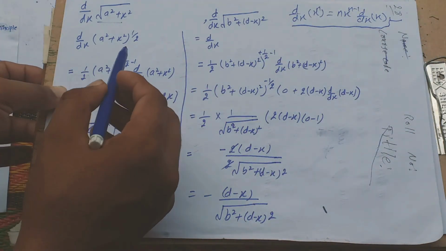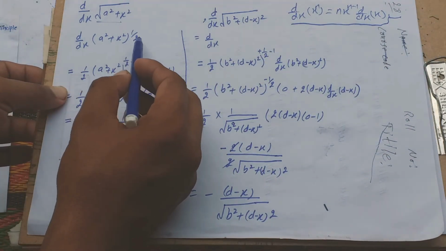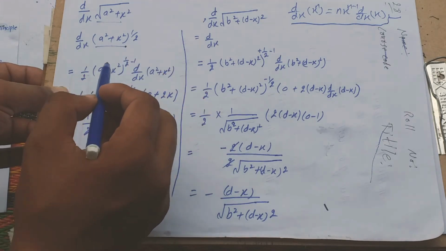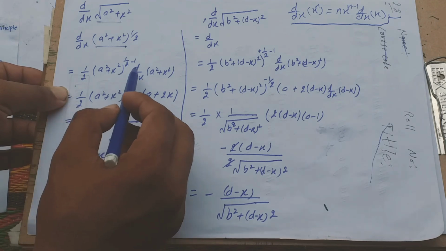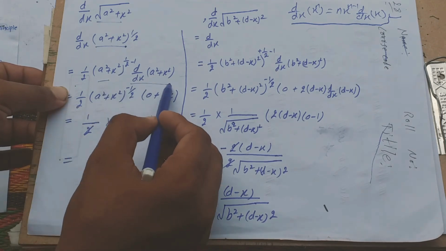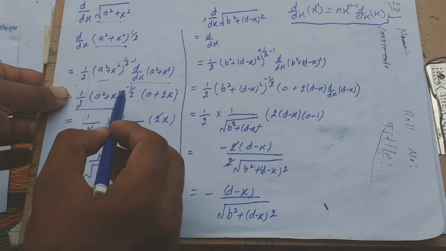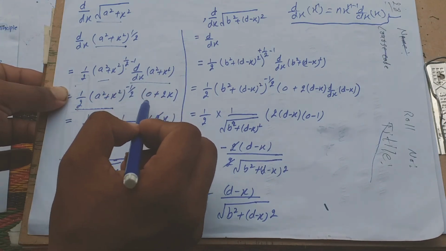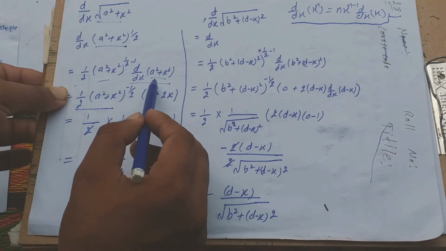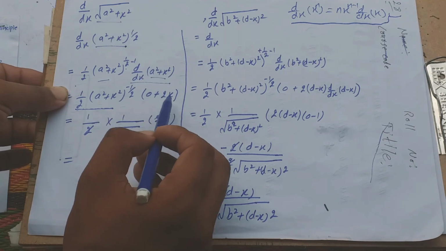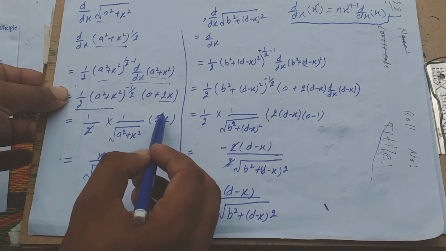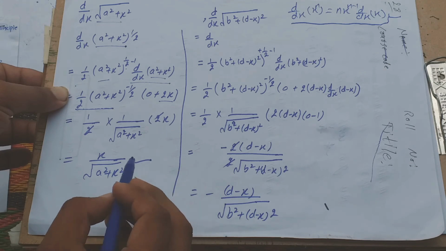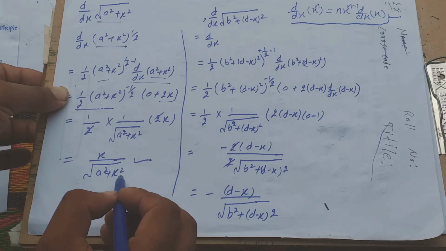Okay, and we know the value of the square, the power of this value. The power of this value is 1 over 2. First the power, then subtract 1 from this power, and then the derivative of this. Okay, and after solving we obtain minus 1 over 2, and again the derivative of this is constant, then the derivative of x square. Okay, and 2 and 2 cancel, then we obtain x over square root a square plus x square.